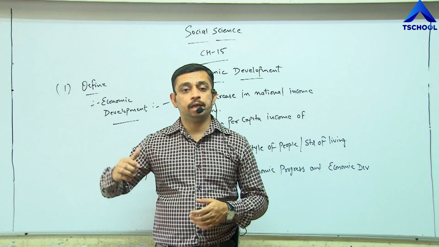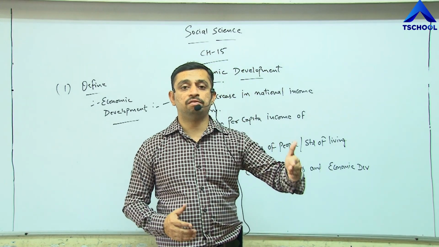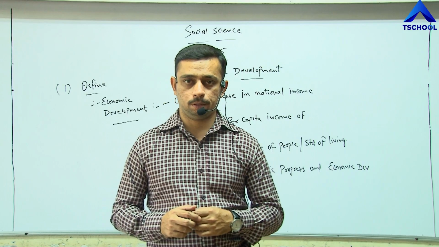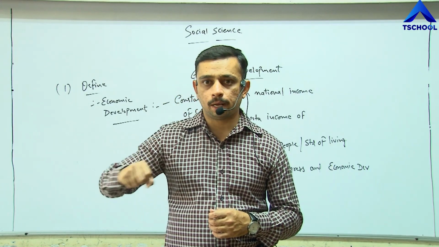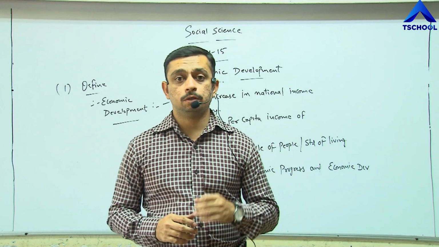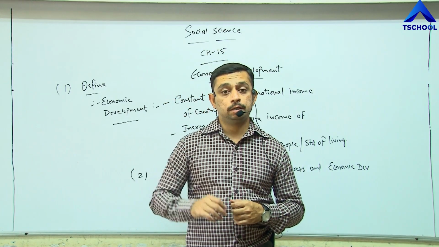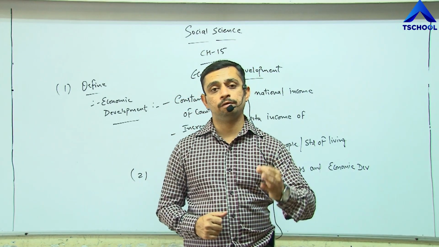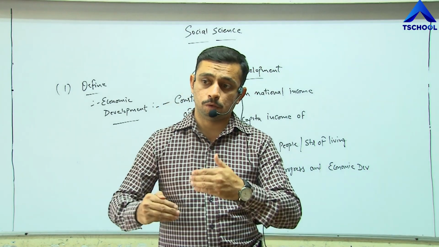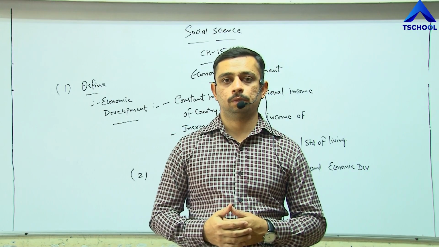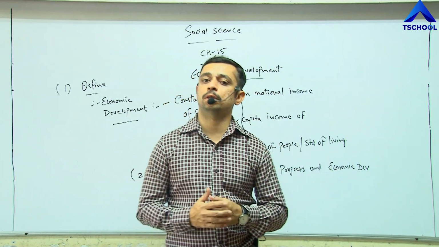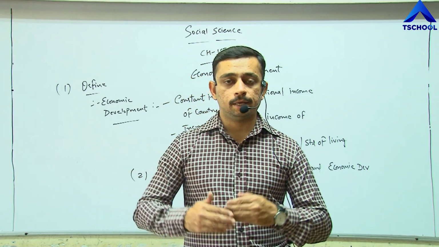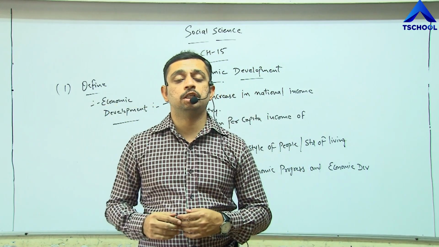Standard of living is again a new concept. Everyone has a different standard of living. For example, if A is earning 50,000 rupees, his standard of living would be around 50,000. If B is earning 1 lakh rupees per month, his standard of living would be around 1 lakh rupees. If C is earning 1,50,000 per month, his standard of living would be as per 1,50,000. And a person who is earning 5,000 a month, his standard of living would be as per 5,000. And he tries to develop step by step in a steady manner.